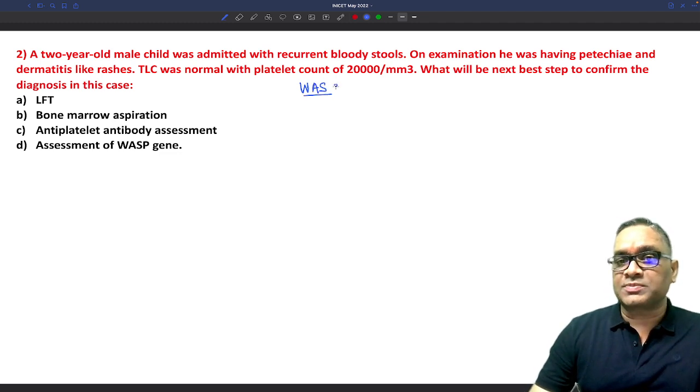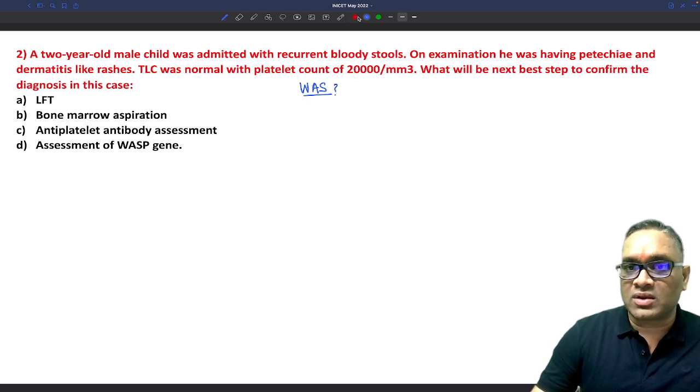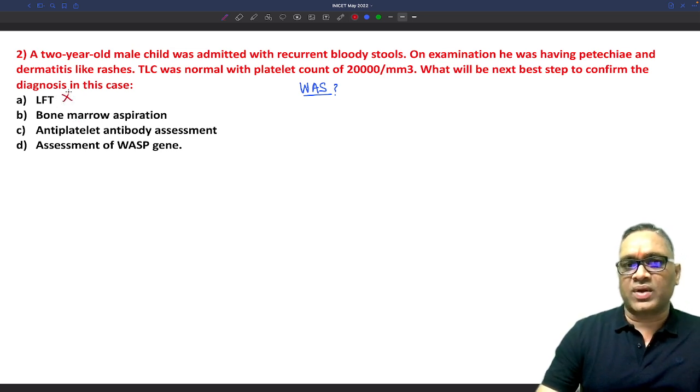Right? So we are having suspicion for Wiskott-Aldrich syndrome. So what will you do to confirm the diagnosis? This is the question. Will you do the LFT in this case? Probably it is not required. Bone marrow aspiration is also not required.